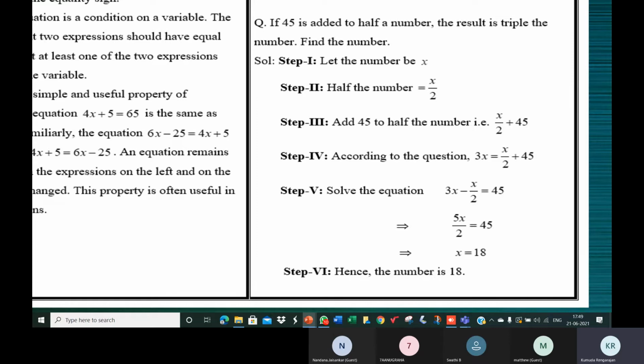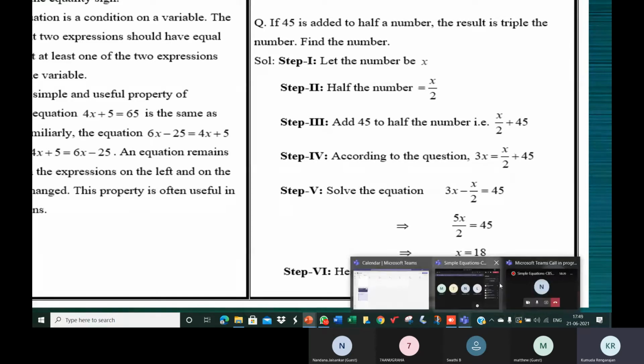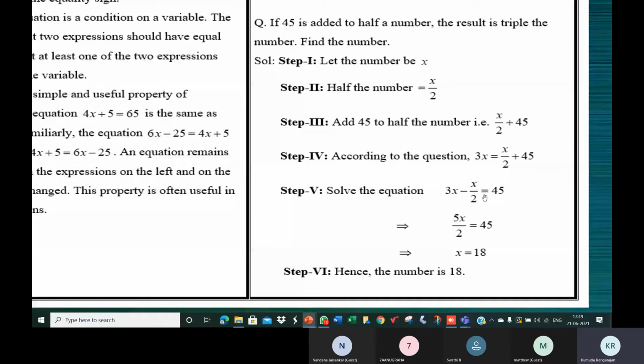9 is half of the number. The number is 18. Half the number is 9. 3 times the number, 3 into 18, 54. So 54 is equal to half of the number, 9, plus 45. Correct. So it is working, right? You verified that your answer is correct. So how to solve the equation, we'll see later, children.